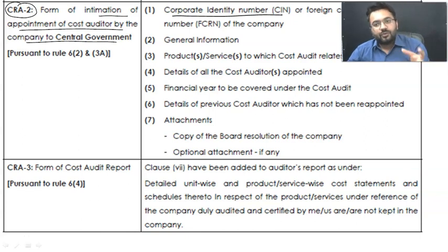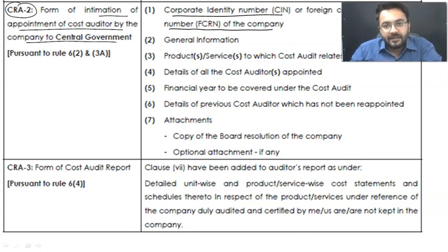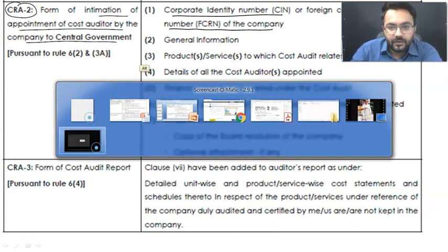Just like we do have our Aadhaar numbers and PAN card numbers, every company is issued a CIN number. If it is a foreign company, we issue an FCRN number. That is a unique 22-digit alphanumeric number issued by the central government, a unique identity of the company. Anyways, let me show you first how we are going to talk about this.